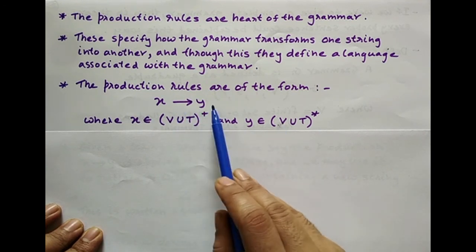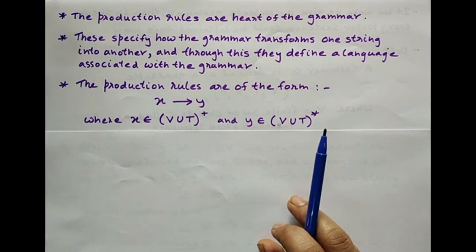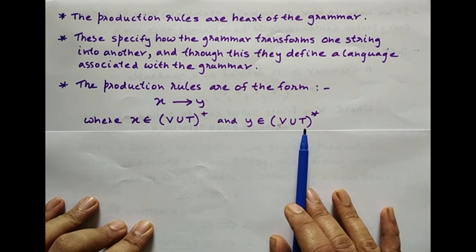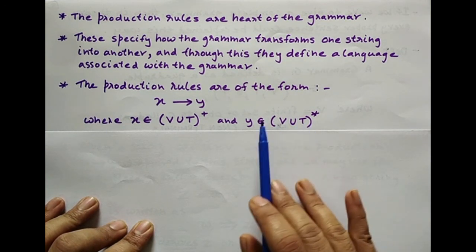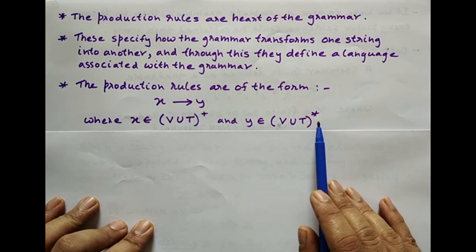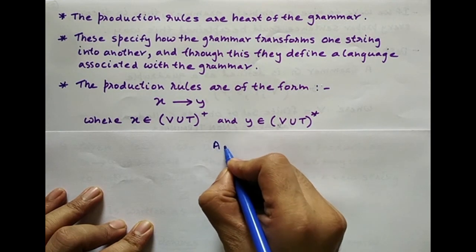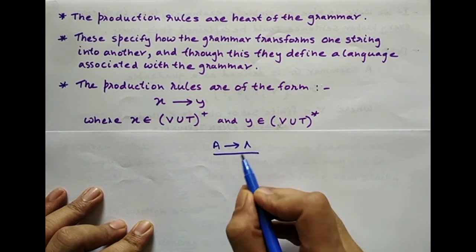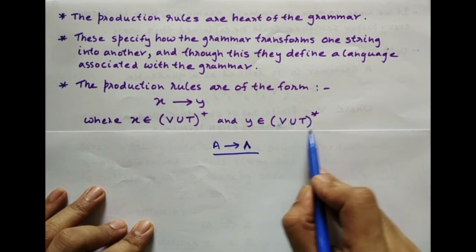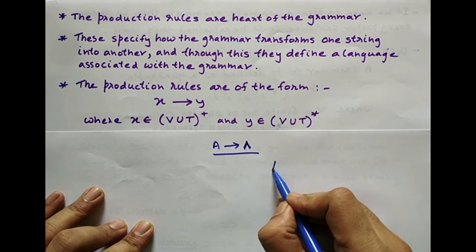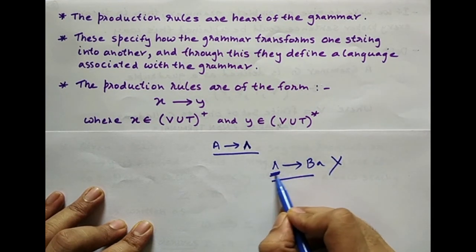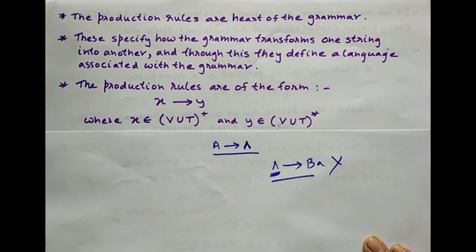Whereas on the right hand side, it could be any combination of variables and terminals, and the element can also be null. For example, this is a valid production where A is a non-terminal and on the right hand side there is a null string. A null string is formed when this is repeated zero number of times. But this kind of production is wrong. The left hand side cannot be null, never. So you need to remember this.